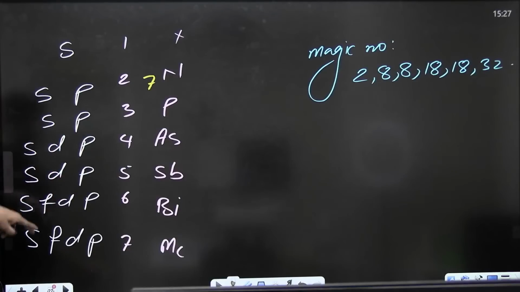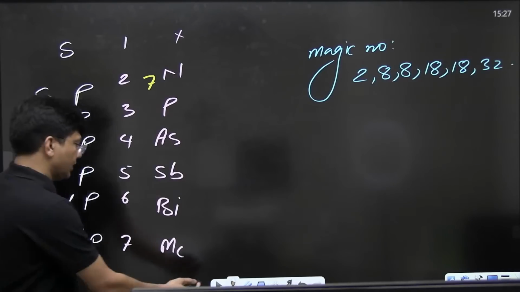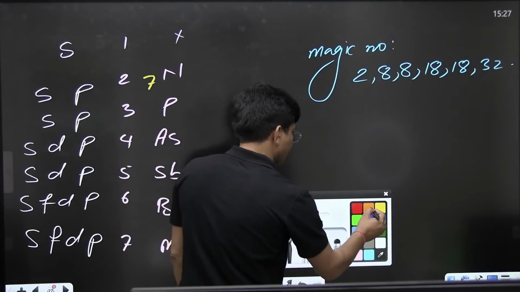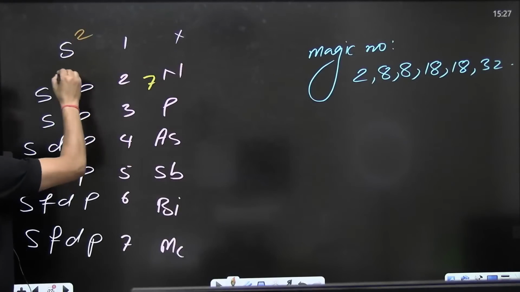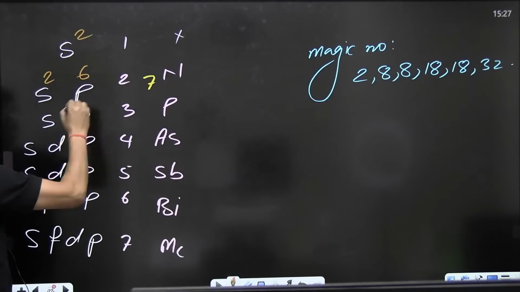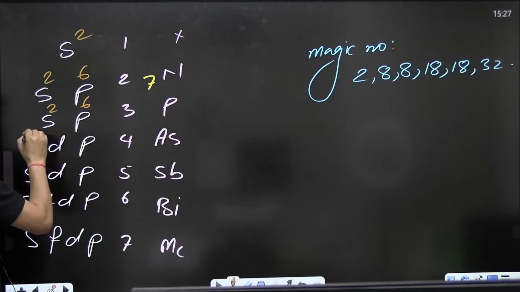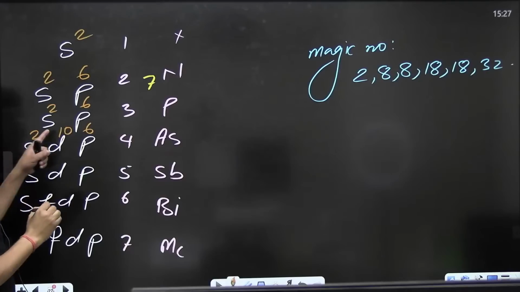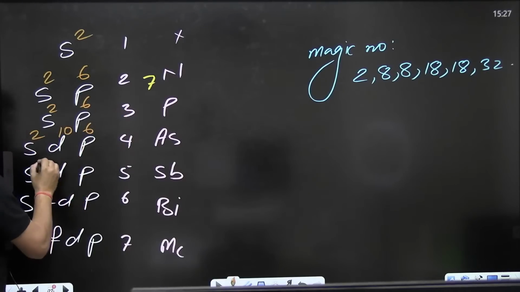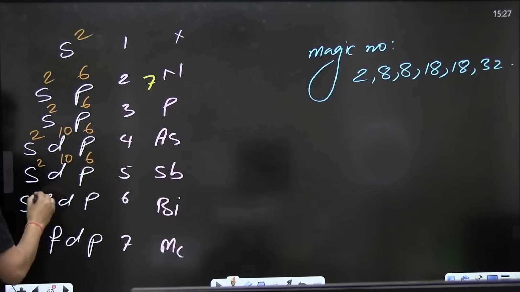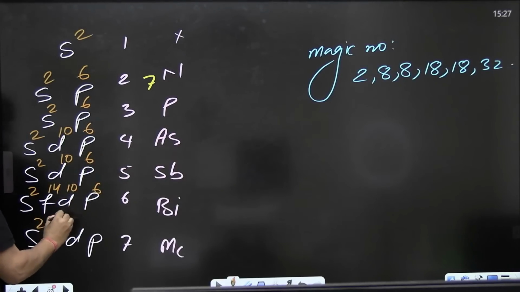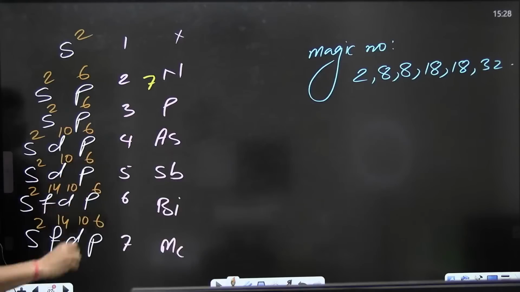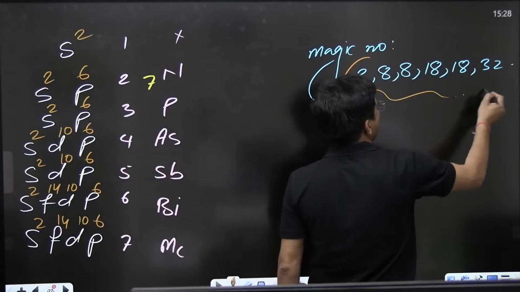From the physical chemistry atomic structure, I hope this point is very clear to all of you. Now see, everyone. S can hold a maximum of 2 electrons, so magic number 2, then 2, 6, which is 8; 2, 6, 8; 2, 10, 6, which is 18; 2, 14, 10, 6, which is 32. So we have got the magic numbers.